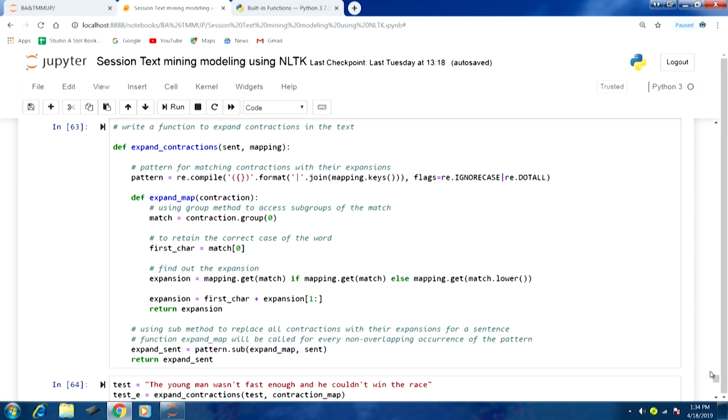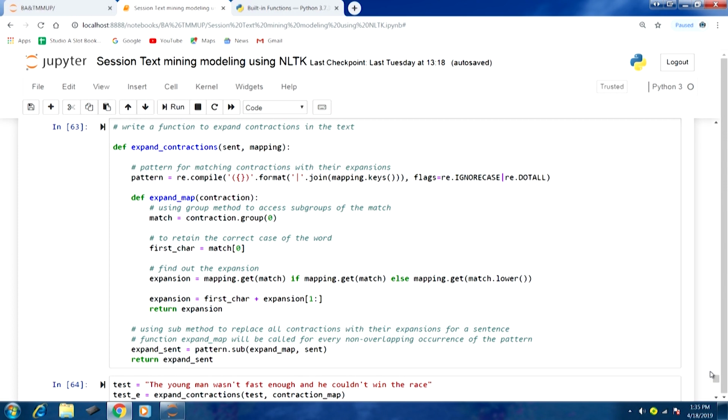Now, first thing we need is a pattern for matching contractions with their expansion. So let us have a look at this pattern. Here we are calling the re.compile function to compile this regular expression pattern object. You can see the first argument has curly braces, so that will be constructing this regular expression and replacing in this delimited space using the braces. So we are calling the format method here.